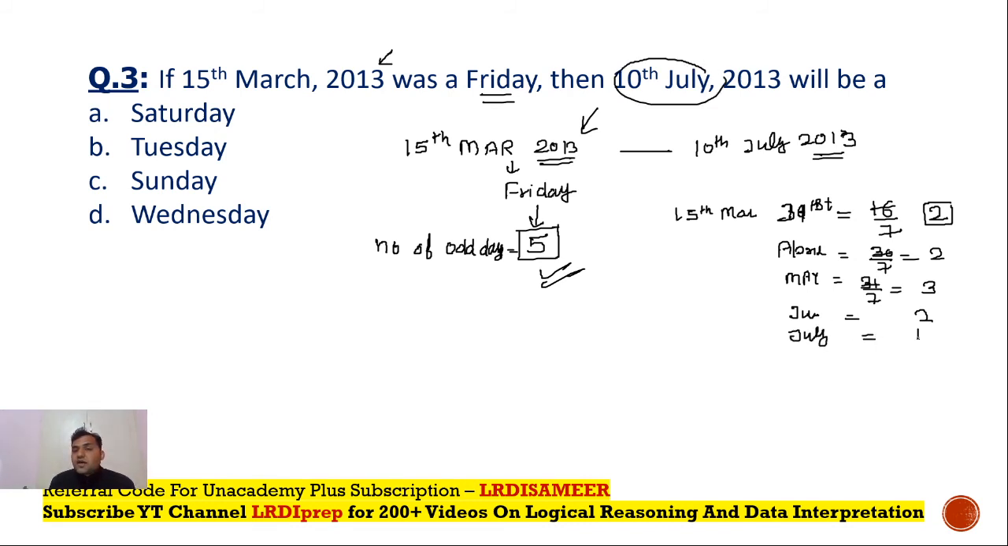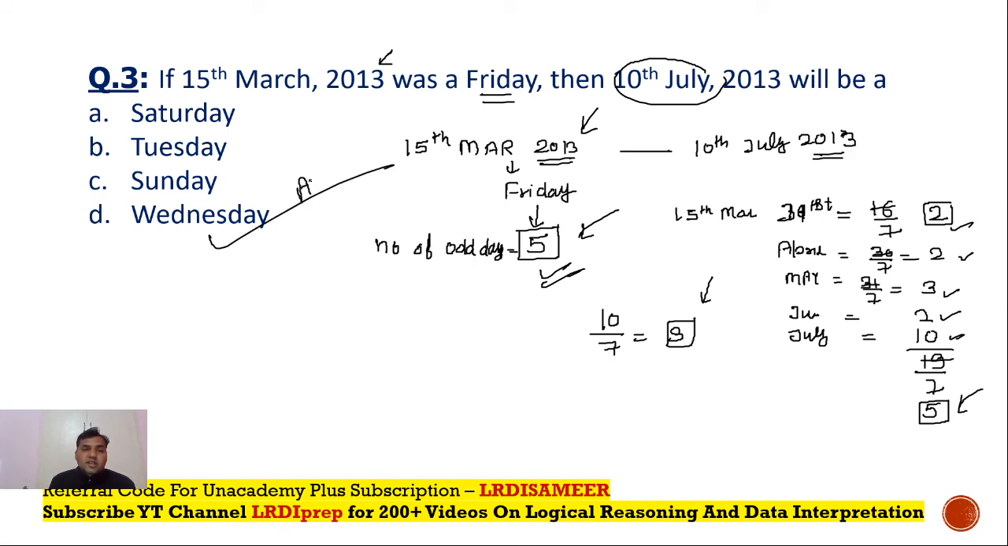So in July, there are only 10 days, just add 10 to the value. What is the total number of odd days? 2 plus 2, 4, 4 plus 3, 7, 7 plus 2, 9 plus 10, 19. 19 by 7, the number of odd days are 5. So 5 plus 5, total number of odd days are 10. 10 by 7, the remainder will be 3, and 3 means the day would be Wednesday. So that's the answer of the question, right?